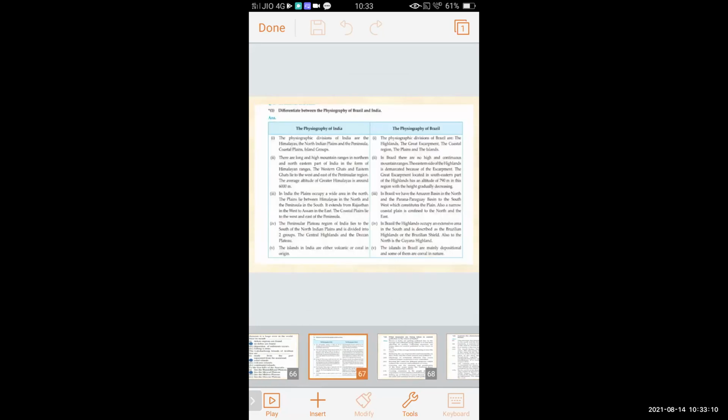So we will again revise the difference between the physiography of Brazil and India. The 5 main physiographic divisions of India are the Himalayas, the North Indian plains, the peninsula, the coastal plains, and the island groups. And of Brazil, they are the highlands, the great escarpment, the coastal region, the plains, and the islands.